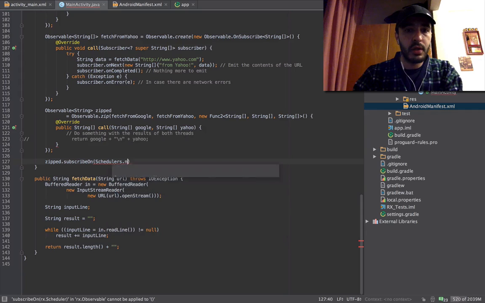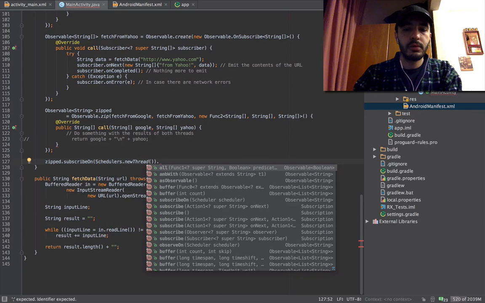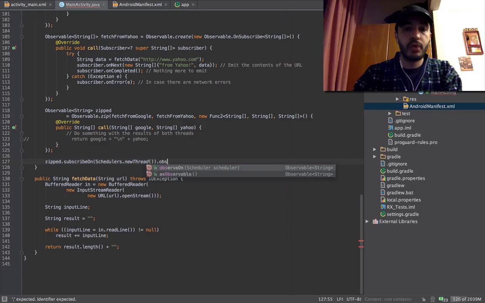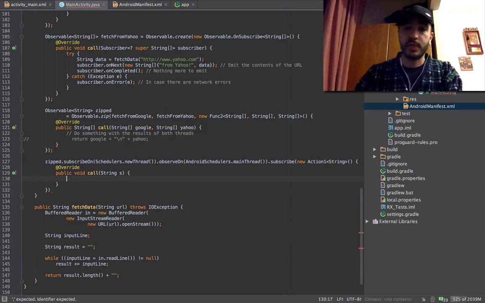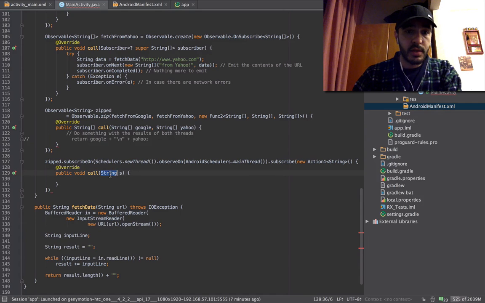Here's subscribe on Schedulers dot new thread dot observe on Android schedulers dot main thread dot. Now we can subscribe and say the action from all of this stuff is gonna be a string. Wrong. It's gonna be string array.